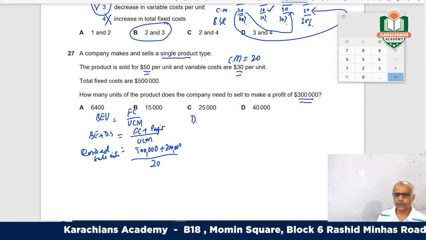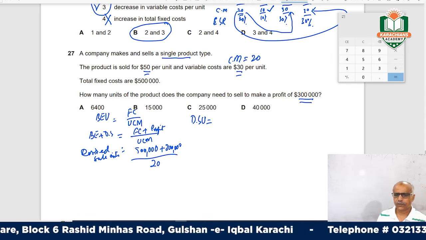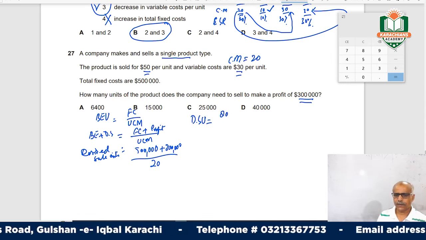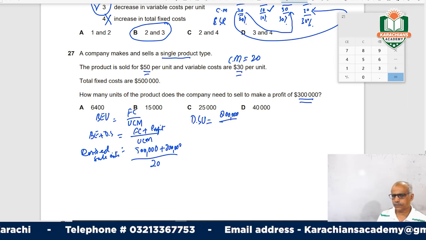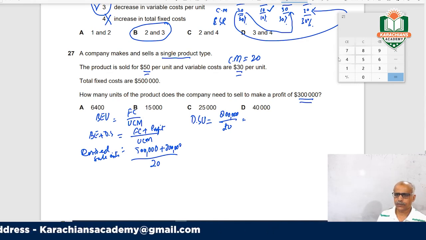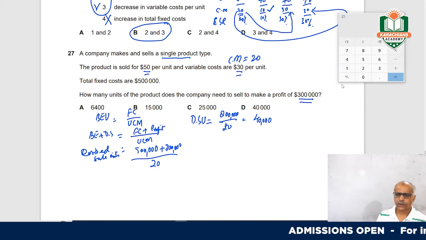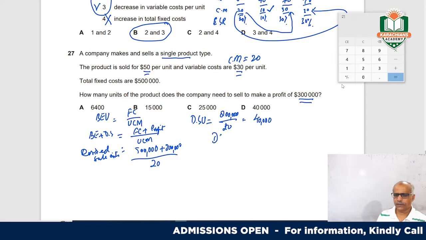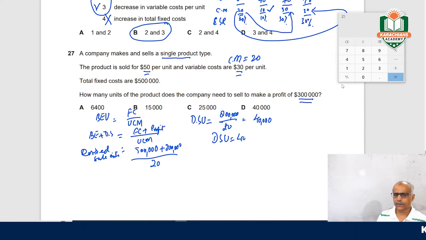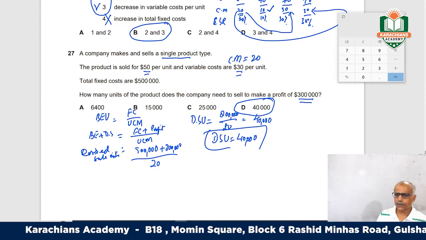So your desired sales units would be 800,000 divided by 20. So this would be 800 by 20, 40,000. So your desired sales units will be 40,000. Option D. Move on to question number 28.